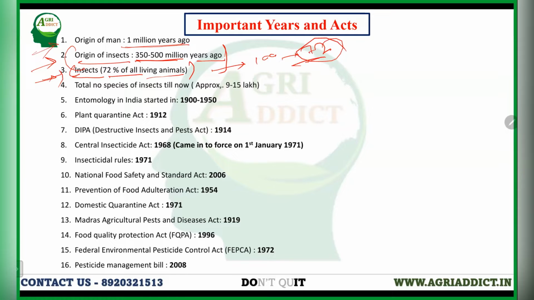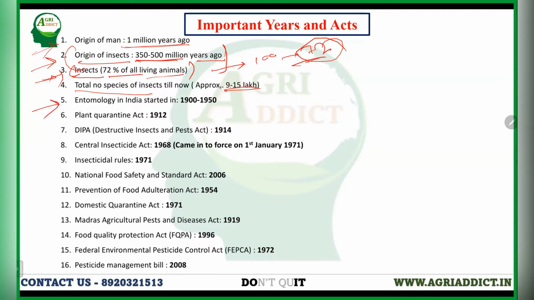And among insects, the coleopterans are the most find species, find order, and these coleopteran insects almost comprise 80 to 90% of all the insects. The total number of insect species discovered till now is approximately 9 to 15 lakh, but scientists believe that there are almost 50 to 60 lakh species of insects in the world, and they are yet to be discovered. Okay.